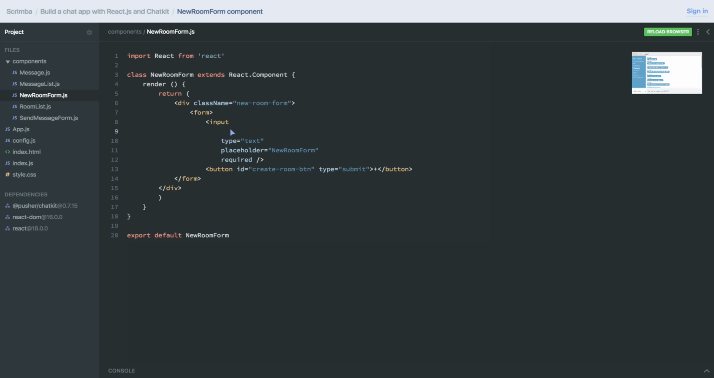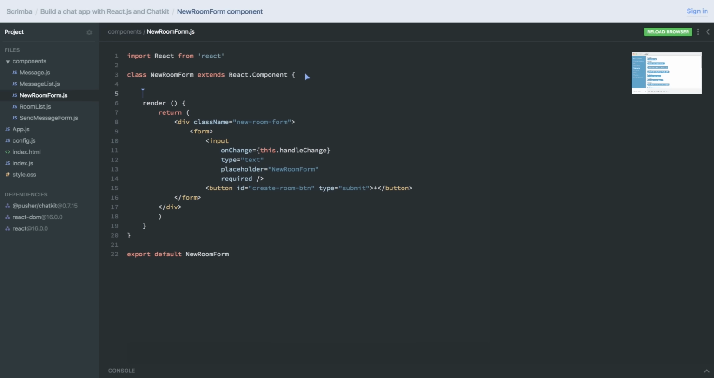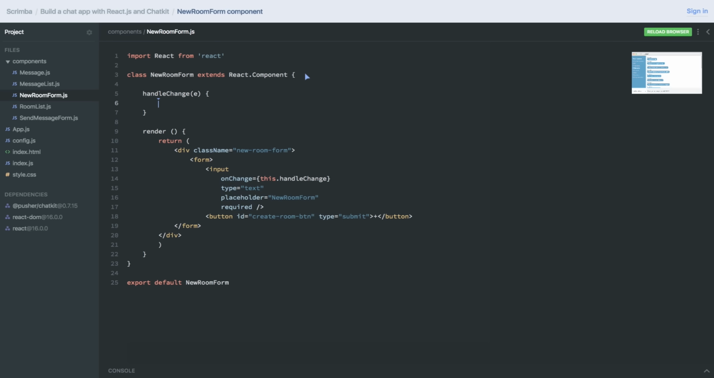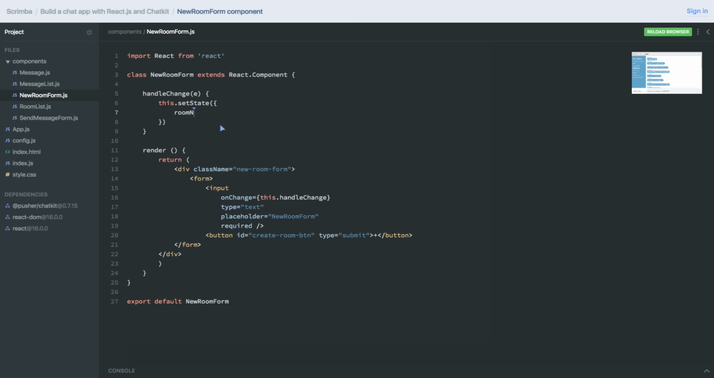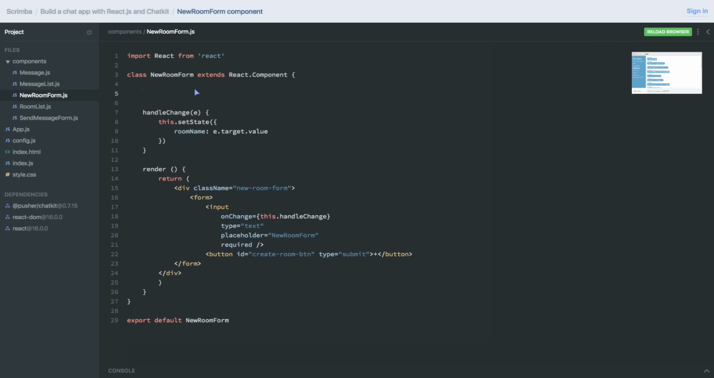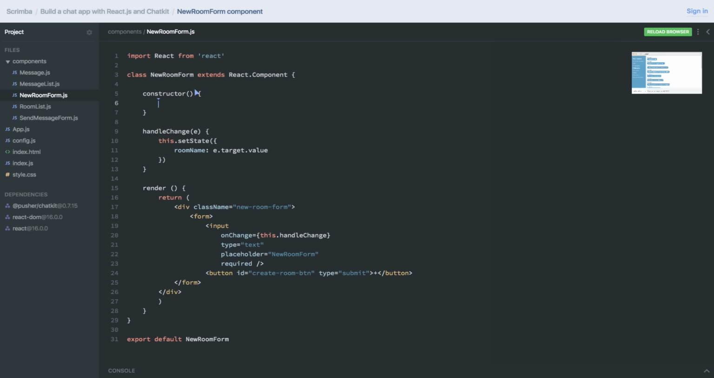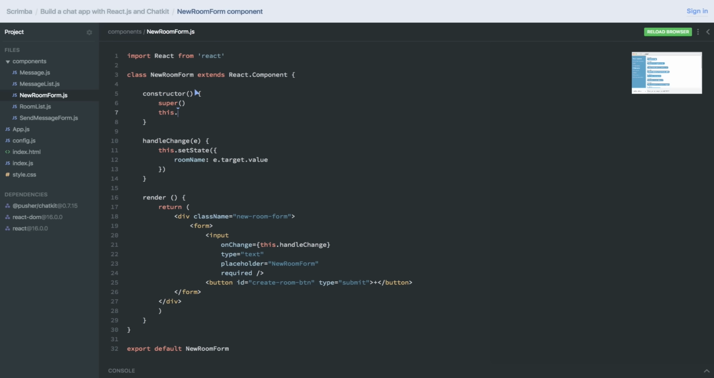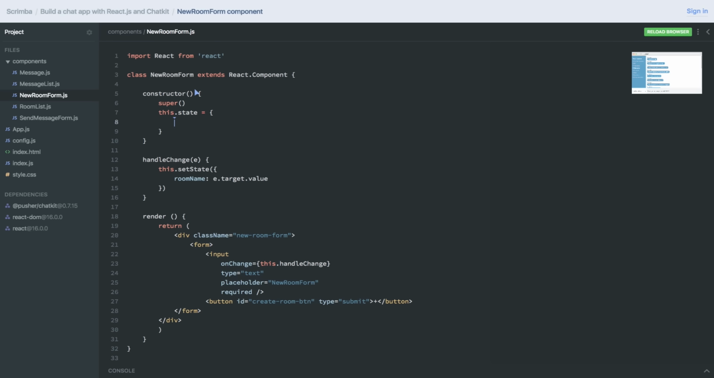As you remember, we prefer to create controlled components. So we're going to give this one an onChange handler, and I'm going to trigger this.handleChange, which is a method we'll write here. In it, we'll do this.setState and set the roomName to e.target.value. Now, we cannot work with state without doing super in the constructor, like that. Super, and we'll also initialize the state to roomName equal to an empty string.